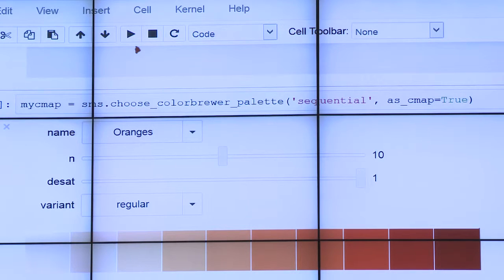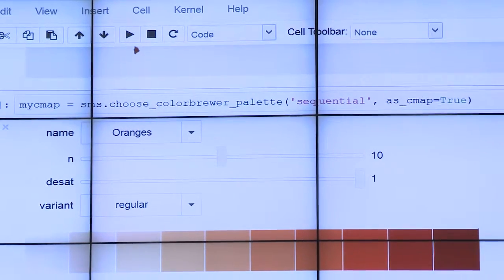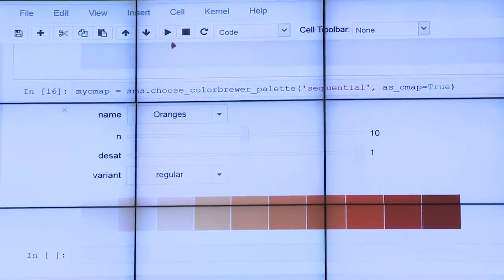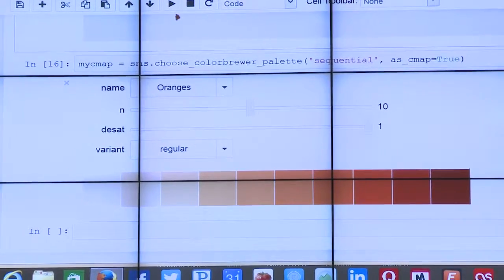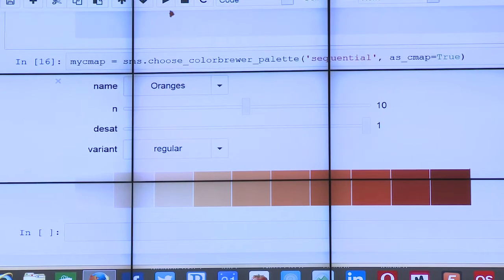If you change this N, it will change the intensity of the color. And if you adjust the DSAT variable, then you will have a different number of colors shown, I believe. Or actually, no, the DSAT variable is the one that changes the intensity, and the N is the one that sets the number of colors in the gradient.